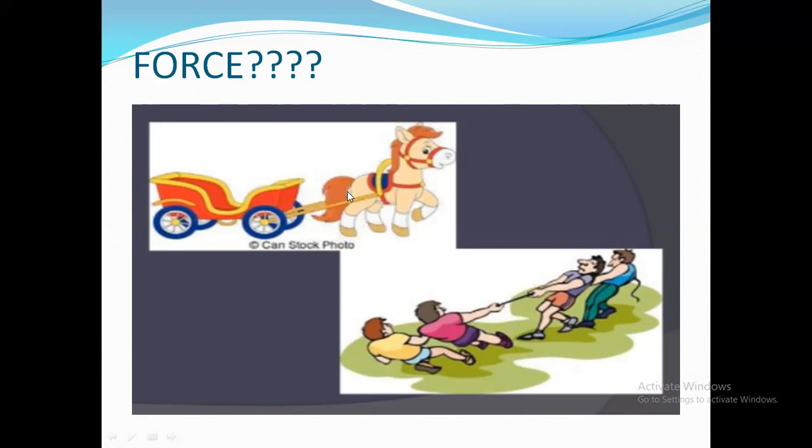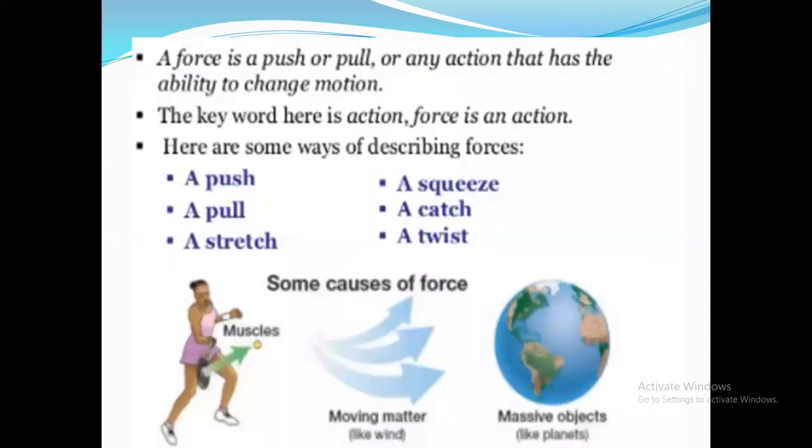Here, the horse is applying force and pulling this cart, while in this case, people on both sides are applying force and thus pulling. Therefore, we have to learn this force in detail.